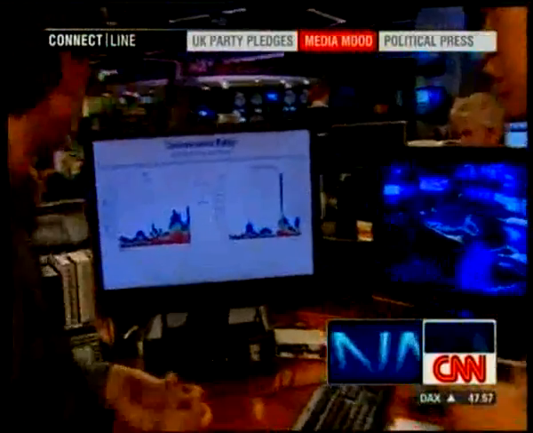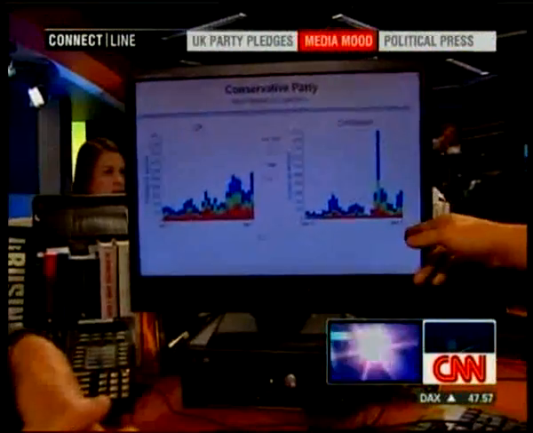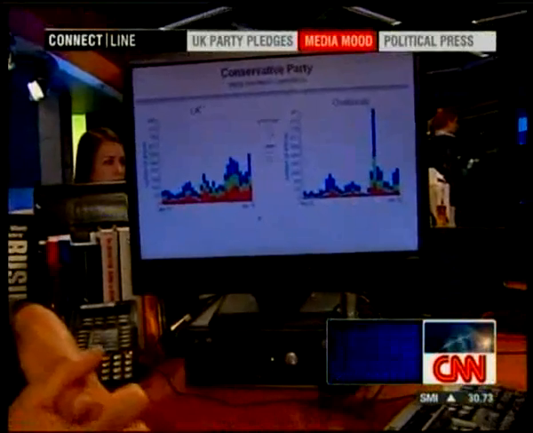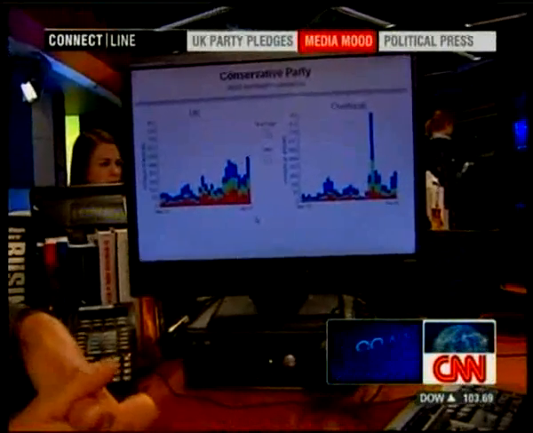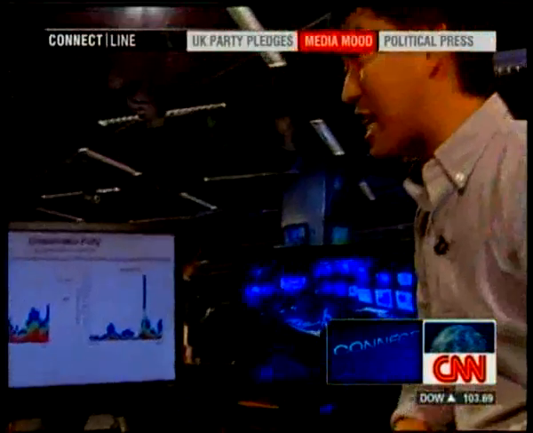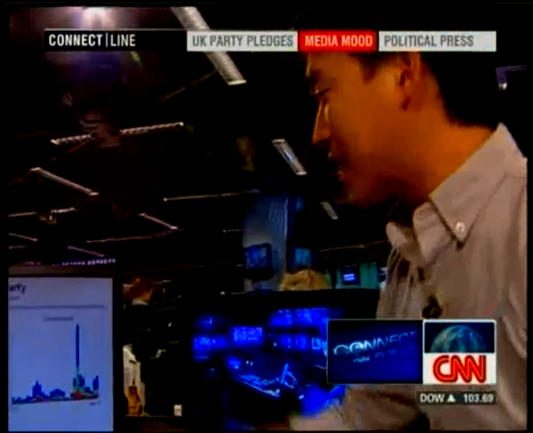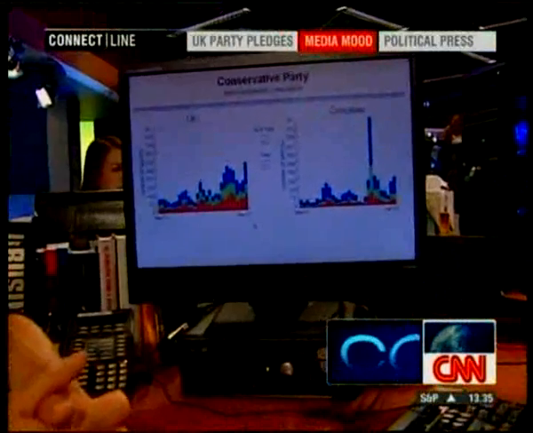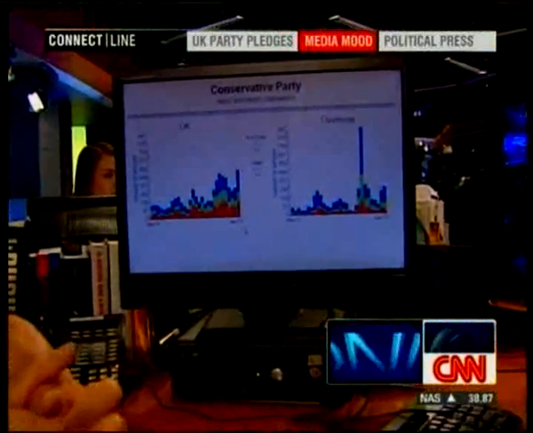Just going on to the Conservative Party, you can see a pretty similar trend. But what's interesting to point out here is that it seems that the UK media are a lot tougher on the Conservative Party than they are on the Labour Party. Their negative ranking yesterday was 33%. That's compared to just 17% overseas. So nearly double negative rankings for the Conservative Party in UK press.